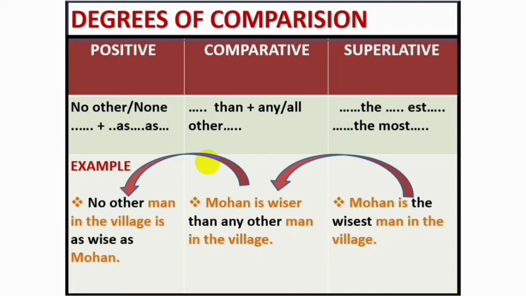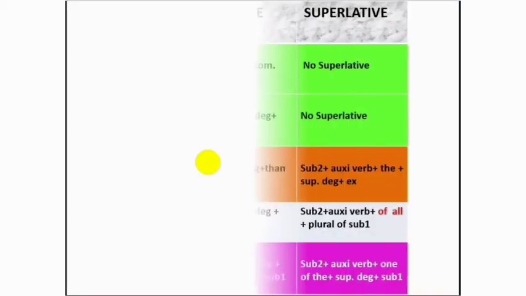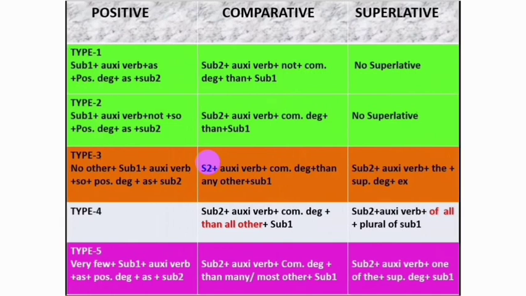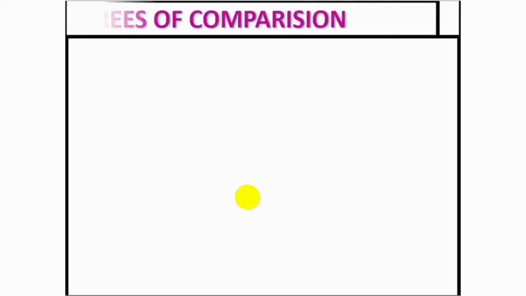Then in case of type 4, you see that there is no positive form, and you have to keep in mind that if there is "than all other" in the comparative form, when you make it superlative, you have to use "of all" in exchange of "than all other". Now let's see type 5.